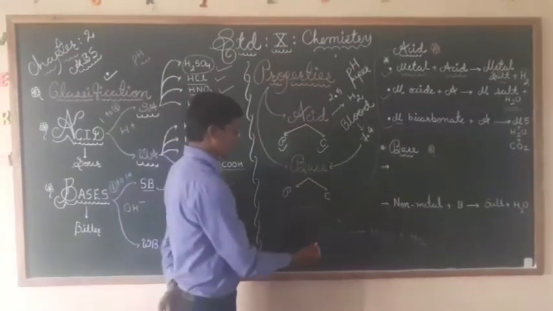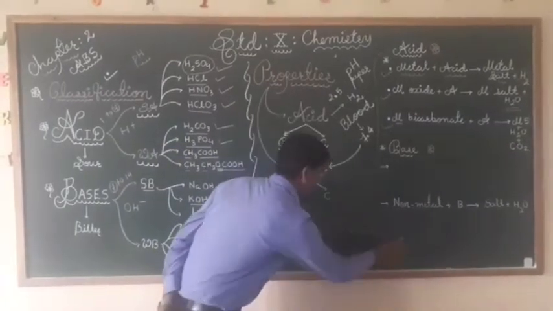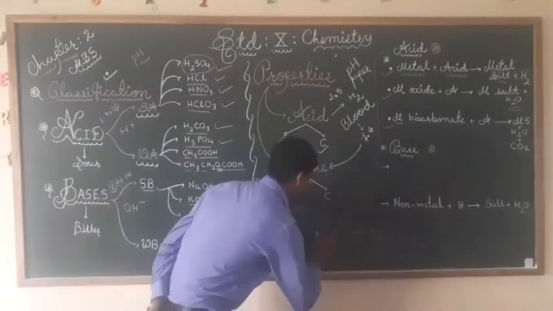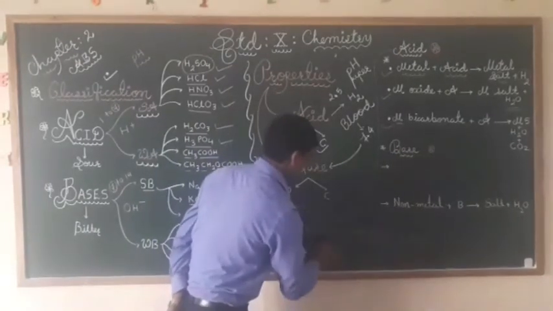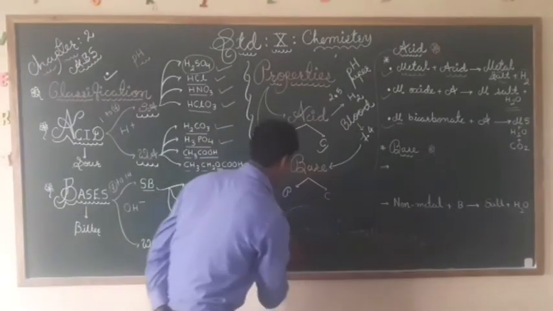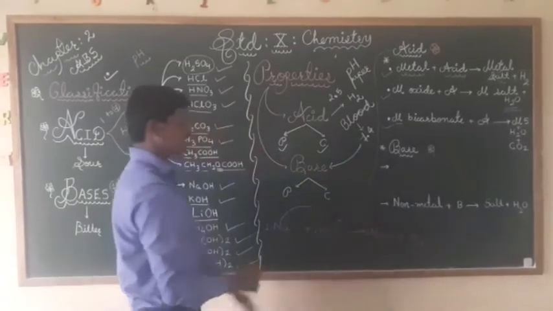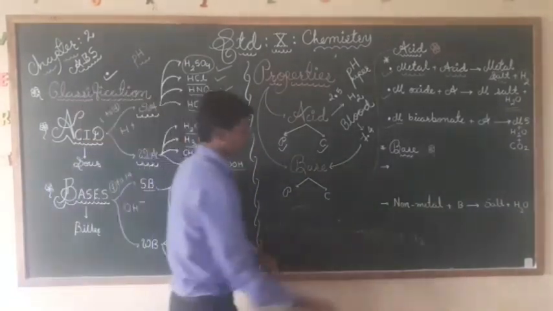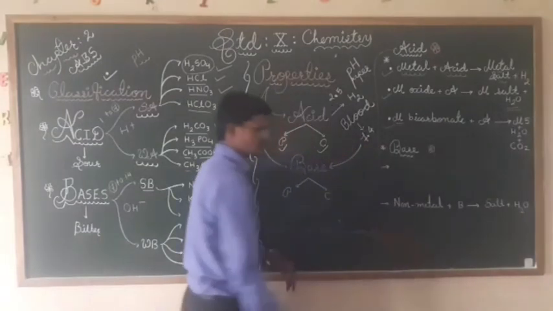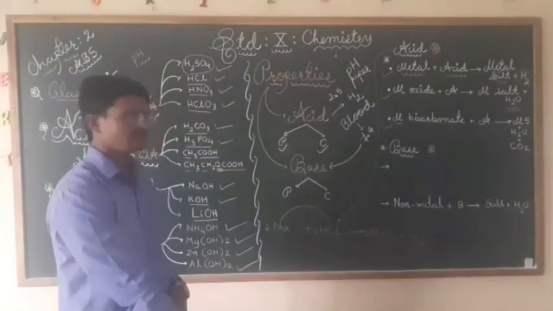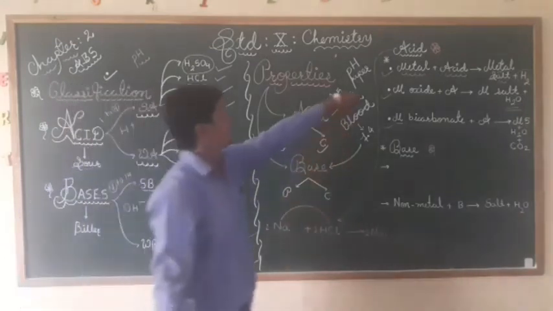Now we can easily balance this. Here 2 hydrogen, here 1, so make it 2, and here also 2 Cl, so 2 Cl and 2 Na. So like this we will be able to identify. So like this we get hydrogen gas. Different chemical equations are given in the textbook, and you can follow those also.